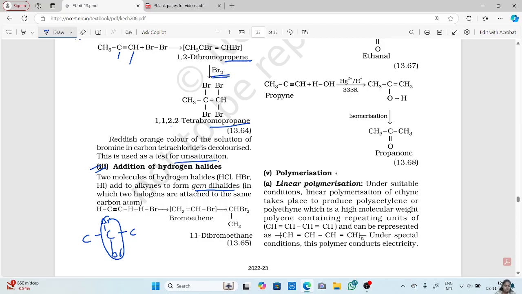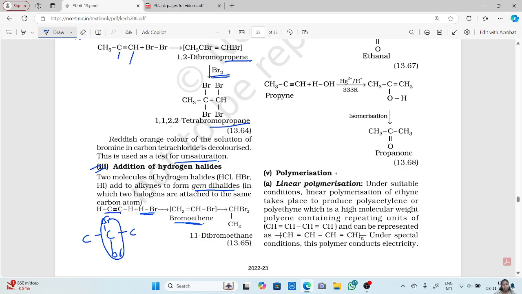Now here this is your ethyne, add HBr, you get bromoethene. This is your ethyne molecule with triple bond. When you add HBr, you get a bromoethene. This is a symmetrical molecule, right? So wherever you add, it doesn't cause much difference.